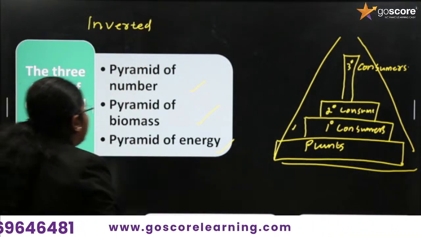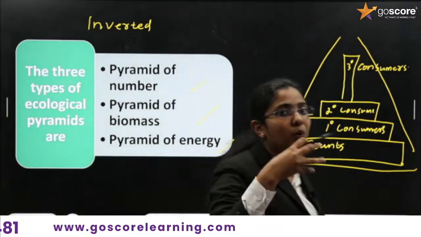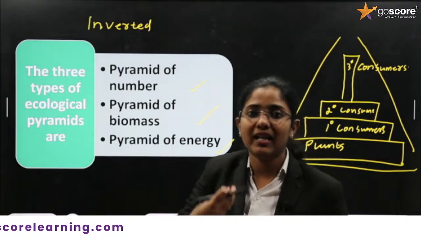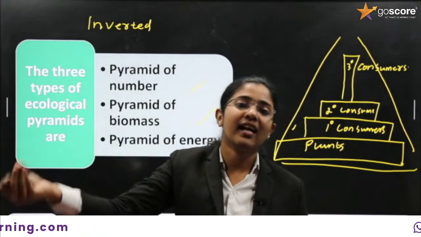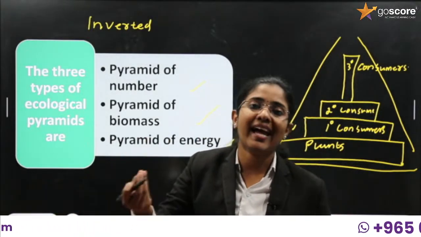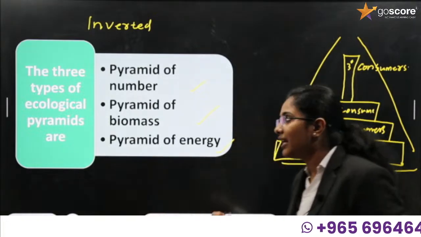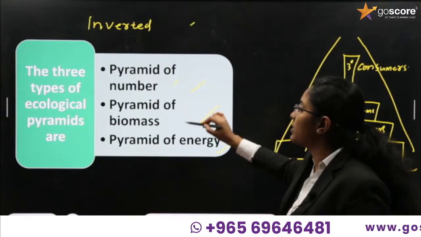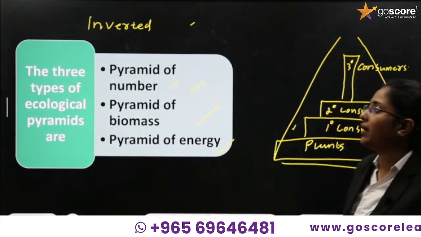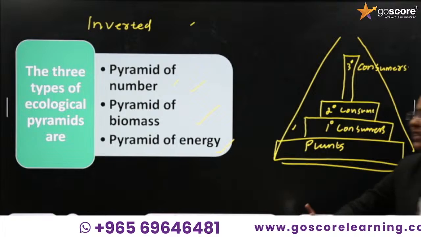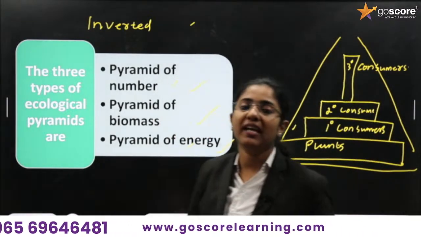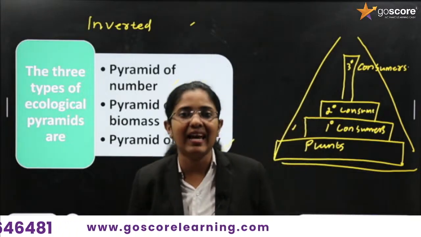These inverted pyramids represent the lower number. If you are considering the plants, the number of plants will be less than that of the consumers. In that condition we'll get inverted pyramids. Inverted pyramids are possible only for pyramid of number and pyramid of biomass. It is not possible for pyramid of energy. Pyramid of energy can be only upright.